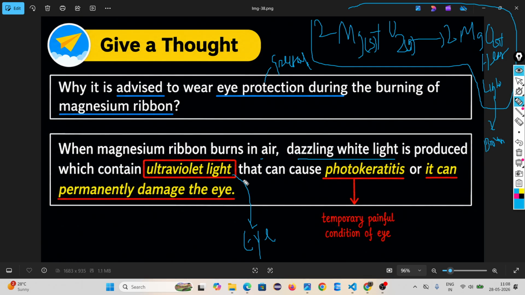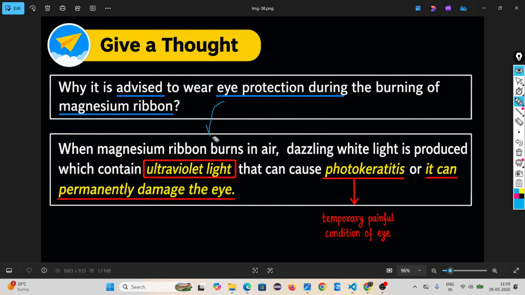Whenever you are doing this, you have to use spectacles. It can cause photokeratitis, which is a temporary painful condition of the eye, or it can permanently damage the eye. A direct question came from this last year: why is it advised to wear eye protection during the burning of magnesium ribbon?